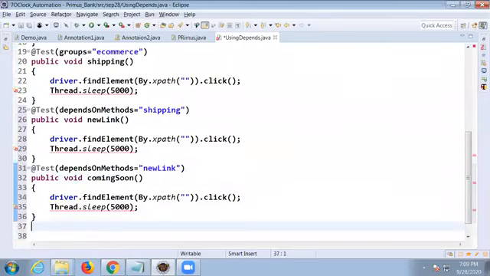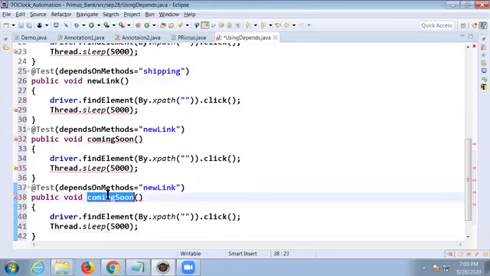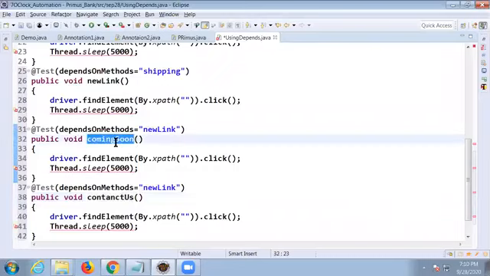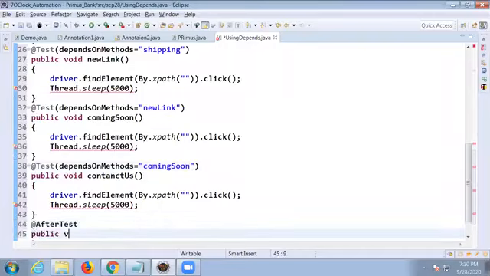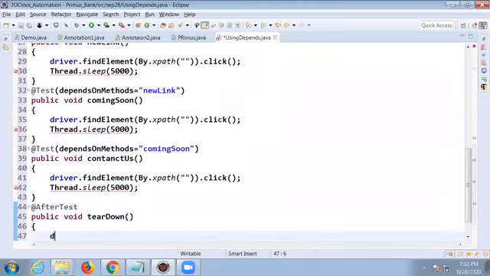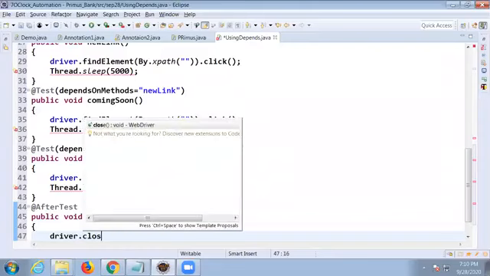How to run dependsOnMethods, I am showing you. The next method name is contactUs. Okay, and this will be depending on what? This contact us depends on the coming soon test case. And finally, @AfterTest, control space bar, public void method name is tearDown. Okay, I just want to close my browser. Driver dot close or quit, whatever you want.